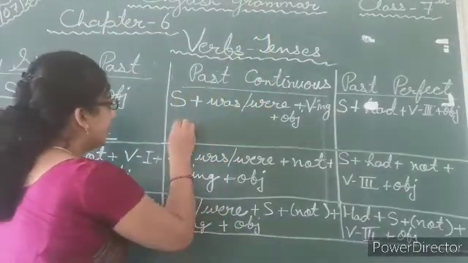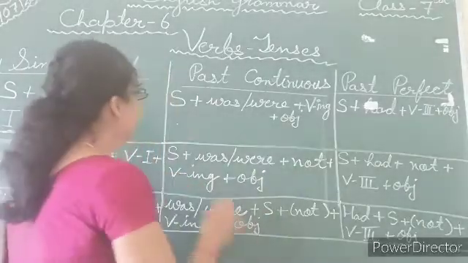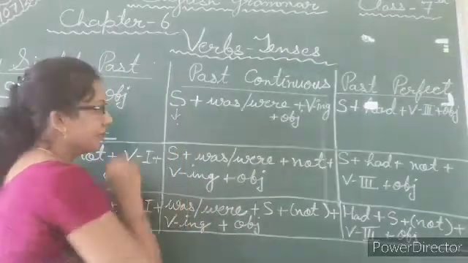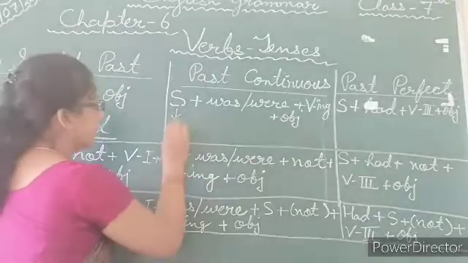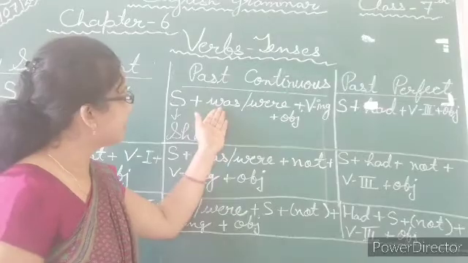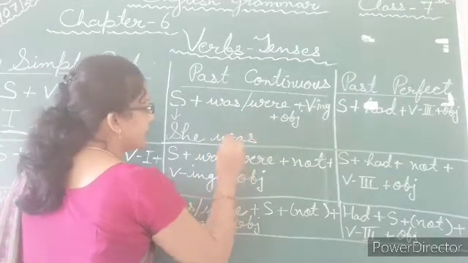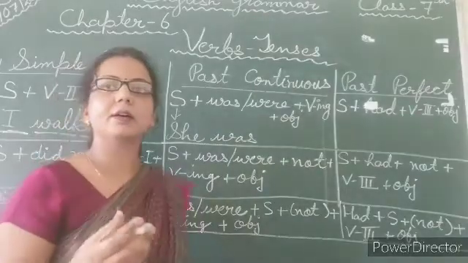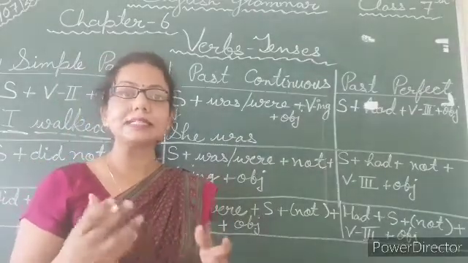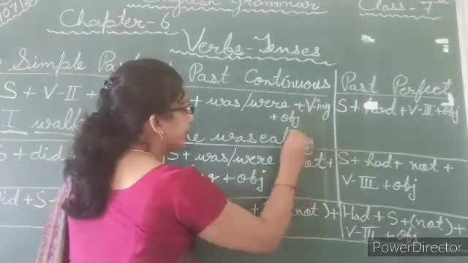You can take some other example also, for example, she. If we take the subject she, what do you prefer, was or were? So was. She was, a verb with ing form, she was eating. Eating what?